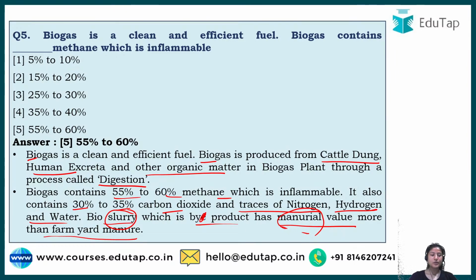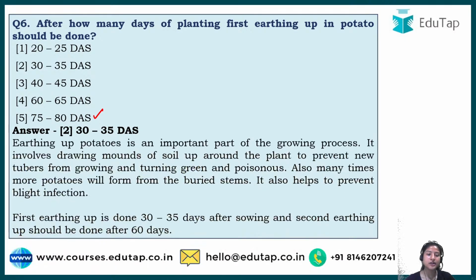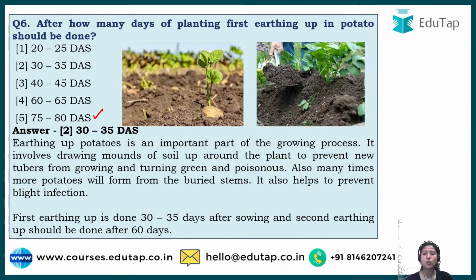Okay, so the next question says, after how many days of planting, first earthing up in potato should be done? So first of all, we need to understand what earthing up is before understanding how many days. DAS is basically days after sowing. Okay, do not get confused. And the correct answer to this is option number 2, that is 30 to 35 days. So see, basically what is earthing up?